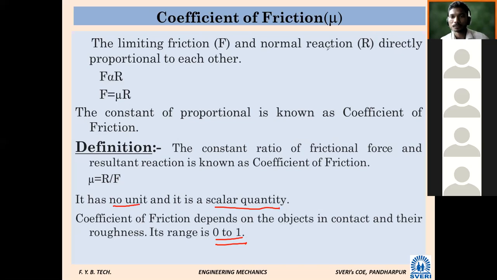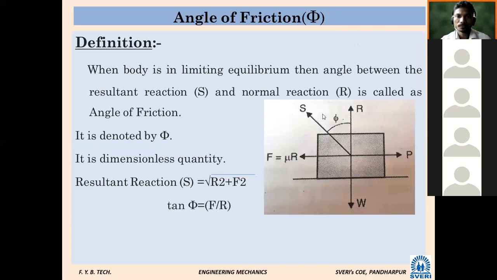Then angle of friction. When the body is in limiting equilibrium, means it is just about to move, the angle between the resultant reaction and normal reaction is called the angle of friction. It is denoted by phi.